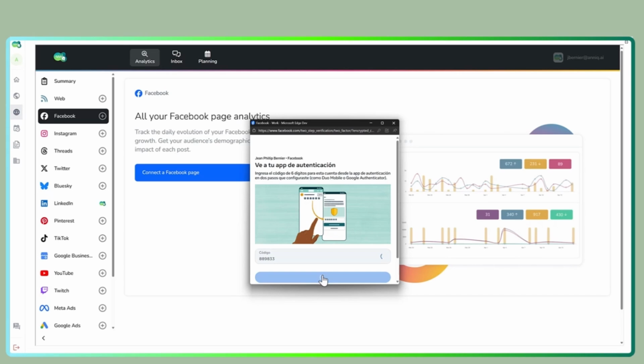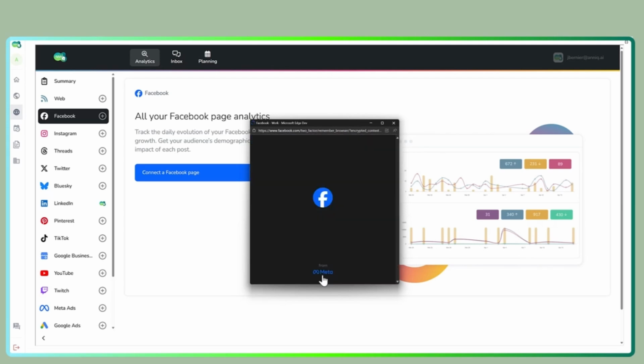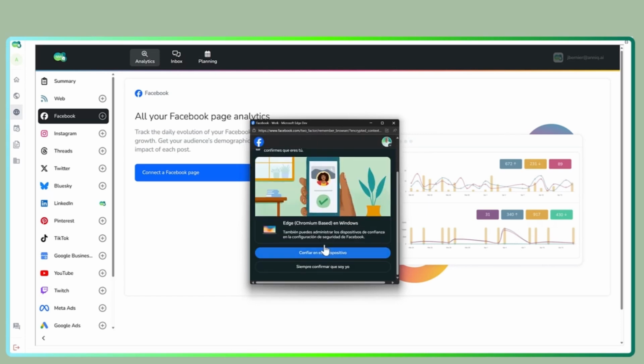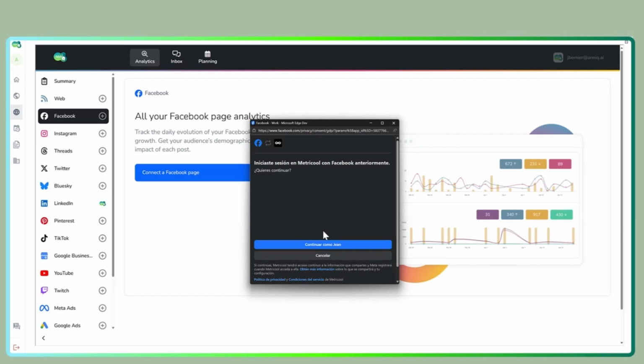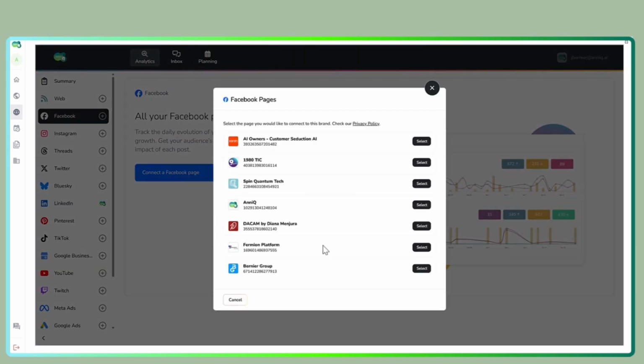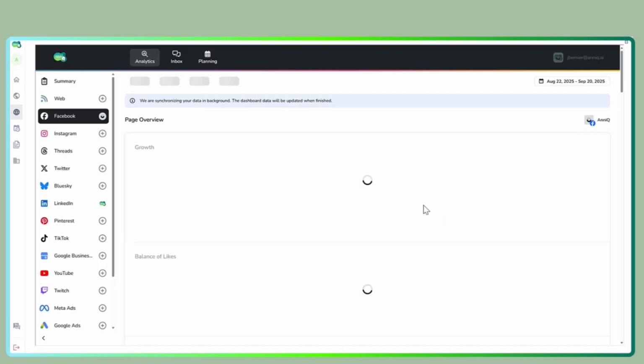Remember that it changes every 30 seconds, so always it is a different number. Great, I now have access to my account, and I can choose if I trust this device. In my case, I will say yes, I'm trusting this device, and I want to continue with my personal profile here. Facebook only allows us to connect company pages or fan pages. So again, I can choose which of the fan pages I have access to in my account to connect. I will take the AnniQ fan page.